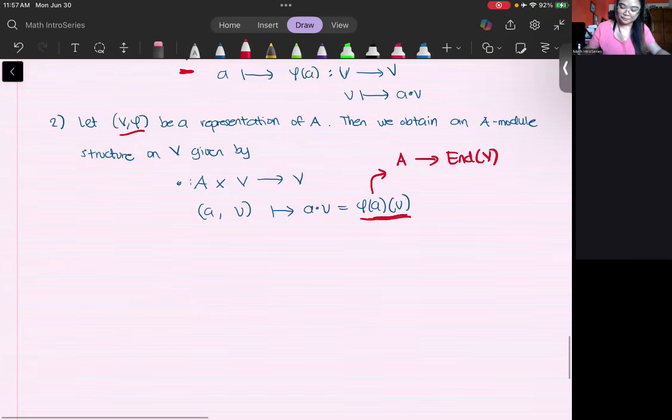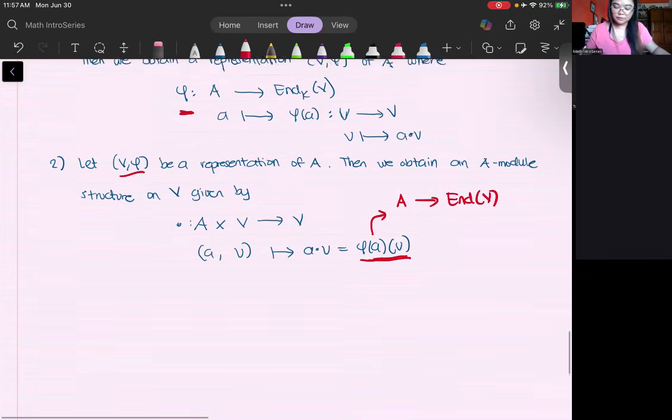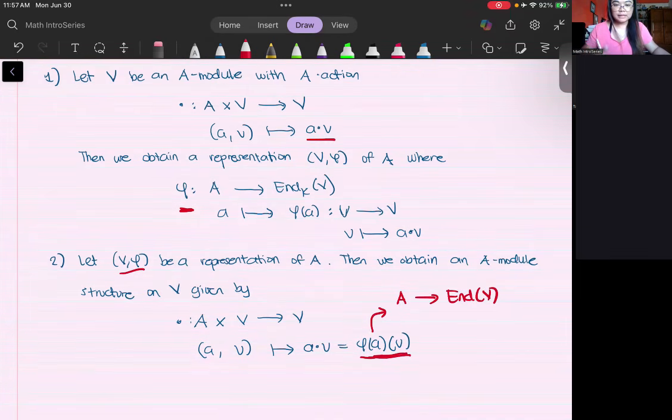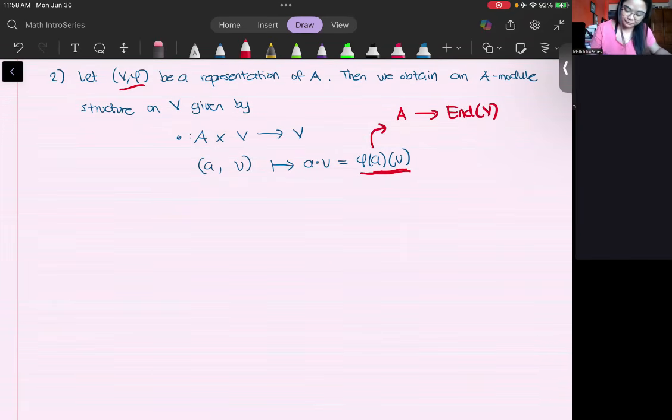Now let's prove this. I'm not sure how much time I have left. I think a good amount of time, but I will just prove this first one, since the second one is almost the same way and is a very easy proof. But I'm going to prove the first one just for us to get a hang of it. Okay, so proof.